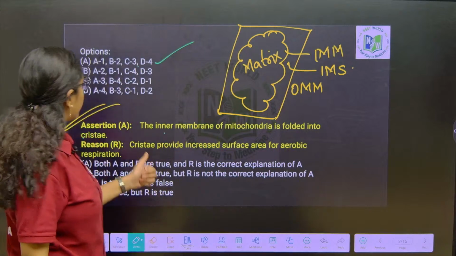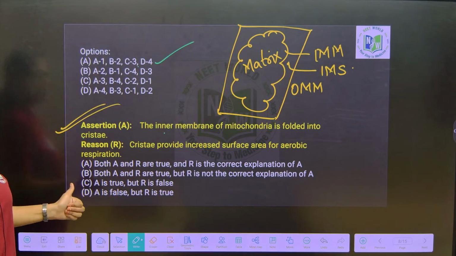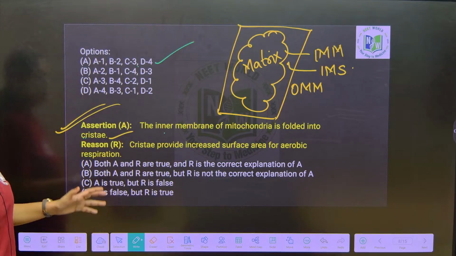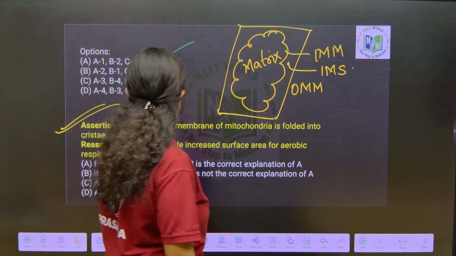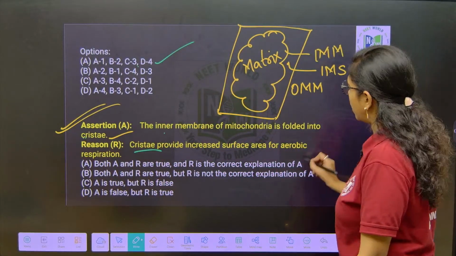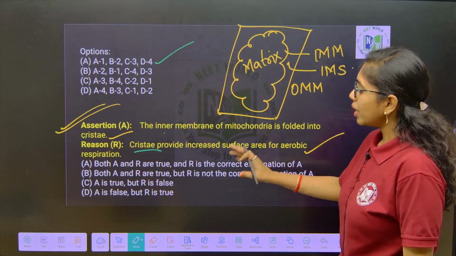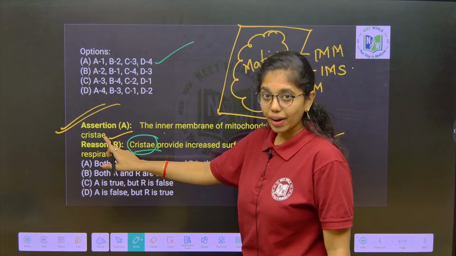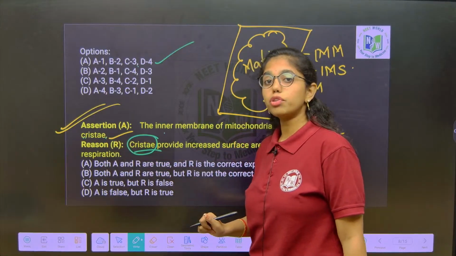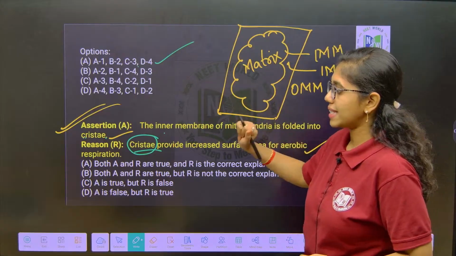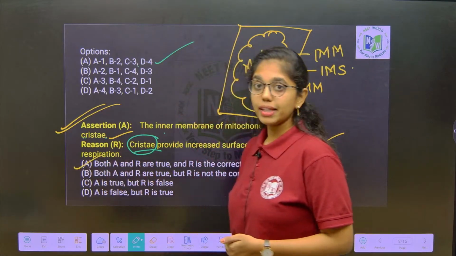Clear, right? Now you see the inner membrane of mitochondria is folded into cristae. This is a right statement in assertion. In reason, if you look into it, cristae will provide increased surface area for aerobic respiration. Reason is true. So here in reason, the correct explanation is there about cristae, right? In that case, what option do we have to choose? A and R are true, and R is the correct explanation of assertion. So option A will be the right answer.